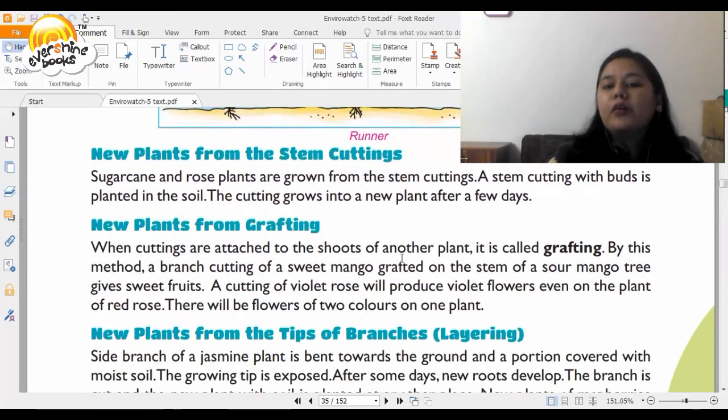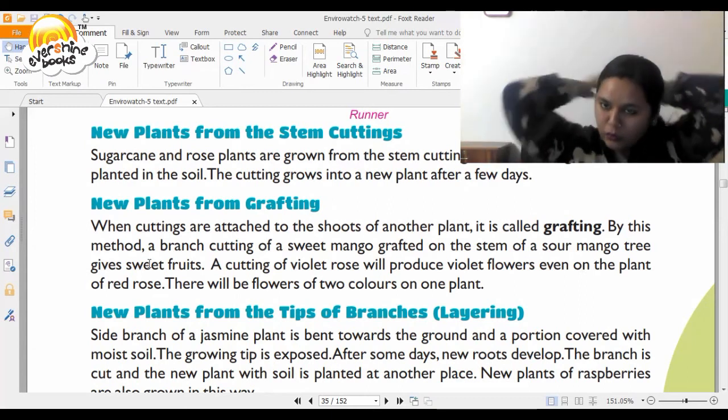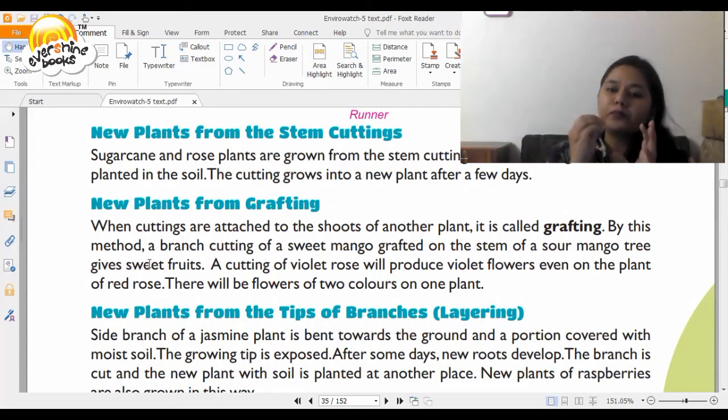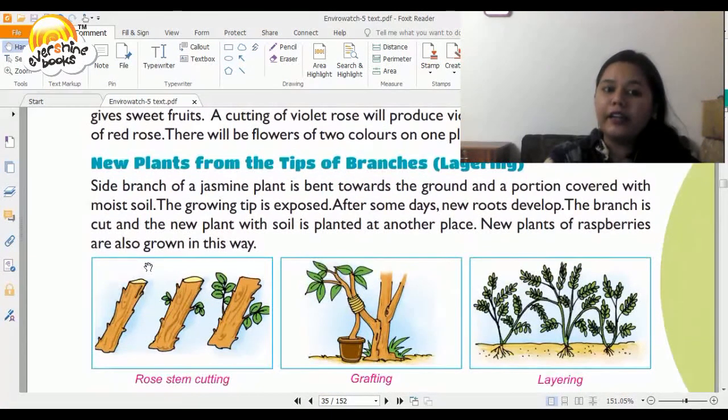Then you have new plants from grafting. When cuttings are attached to the shoots of another plant, it is called grafting. By this method, a branch cutting of a sweet mango grafted on the stem of a sour mango tree gives sweet fruits. A cutting of a violet rose will produce violet flowers even on the plant of a red rose. So this is like a mix and match of plants. So what do you do? You cut the shoot of one plant, put it in the other plant, and then you will see it growing.